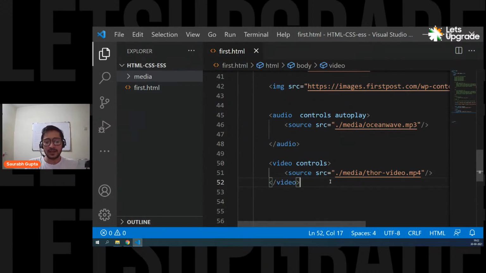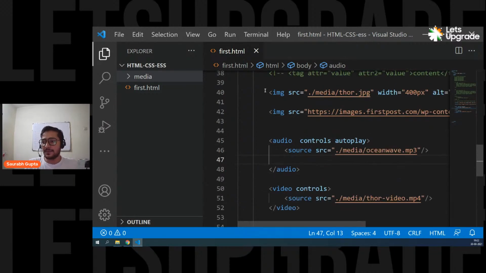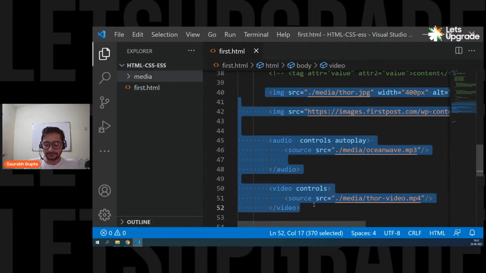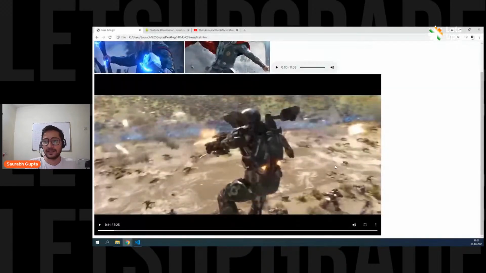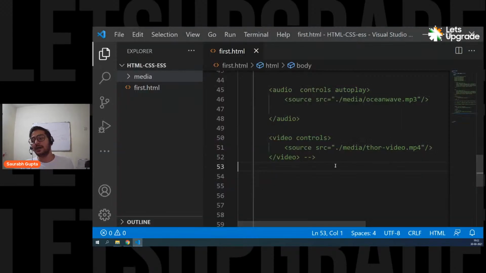Simple, easy. Okay guys, so now let me again comment all of this. We don't need it. Okay, and now let's move ahead. Again, my page should be clear and beautiful. Now let's see how to put up a live map in your web page.